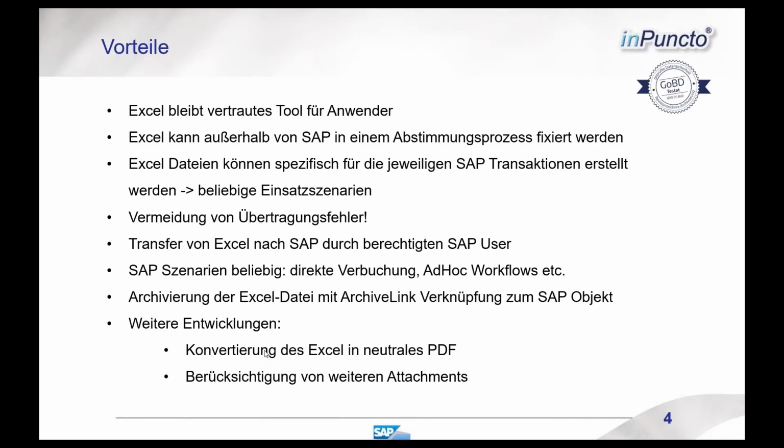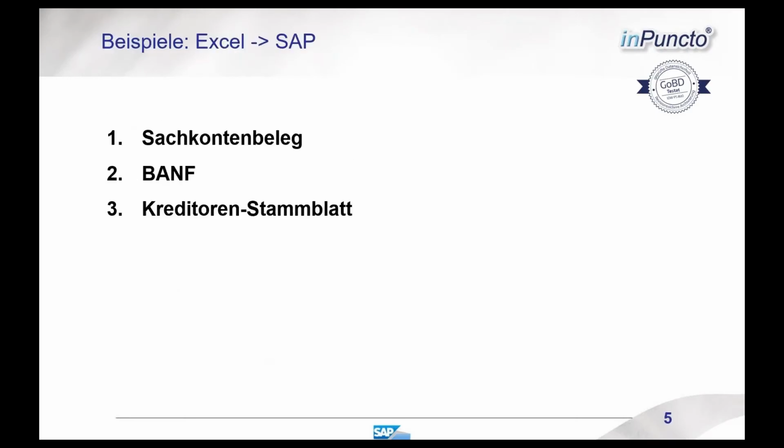And if we think about a circulation process like this, it is quite possible that in addition to this Excel file, there are also other attachments of certain importance, which should later, for example during posting, be archived as additional documents attached to the object. So these are also further topics to consider. But now let's take a look at all of this using three different examples: a general ledger document, a purchase requisition, and a vendor master sheet.